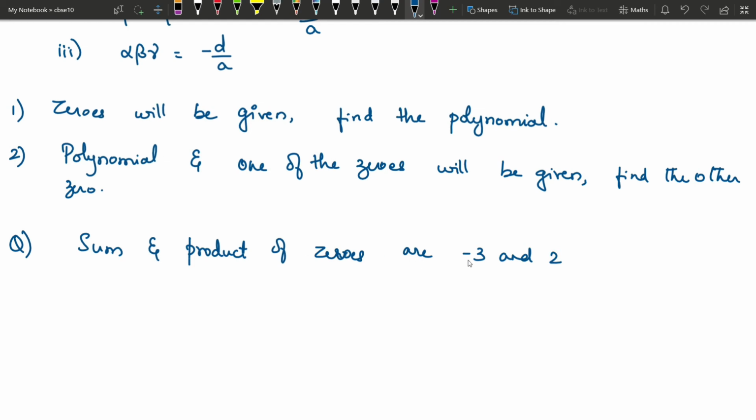Okay, sum and product of zeros are minus 3 and 2. Find the quadratic polynomial. So this is one very frequently asked question. So you know that the sum is minus 3, which is basically minus b by a, and the product is 2, right?